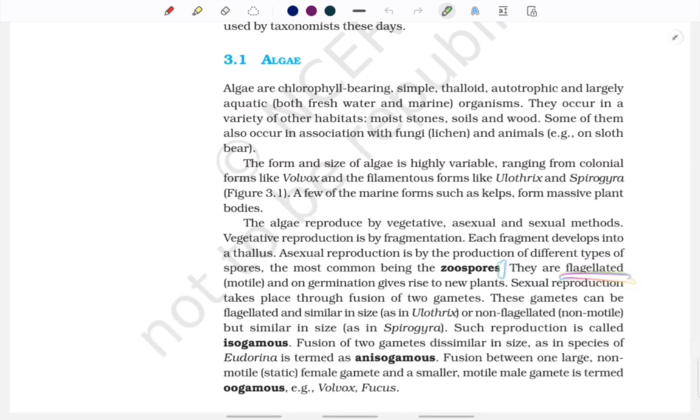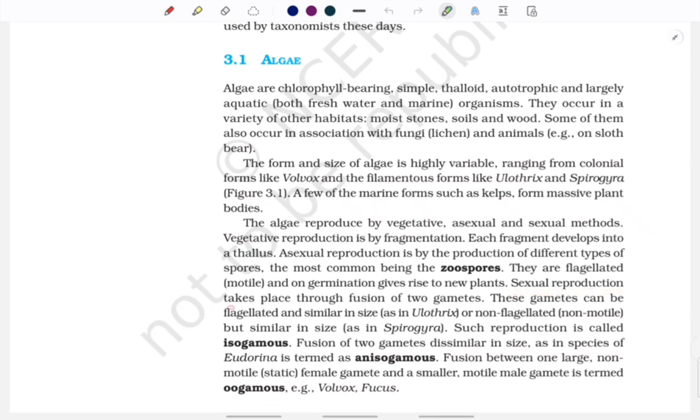When they are flagellated, then they are motile, because flagella help them in movement, and on germination they give rise to new plants. So zoospores are flagellated and motile, and when they go to a suitable environment, they germinate and give rise to a new plant. So we're done with asexual reproduction also. So vegetative reproduction is by fragmentation, asexual reproduction is through spores, which are motile, flagellated zoospores. Let's look at sexual reproduction now.